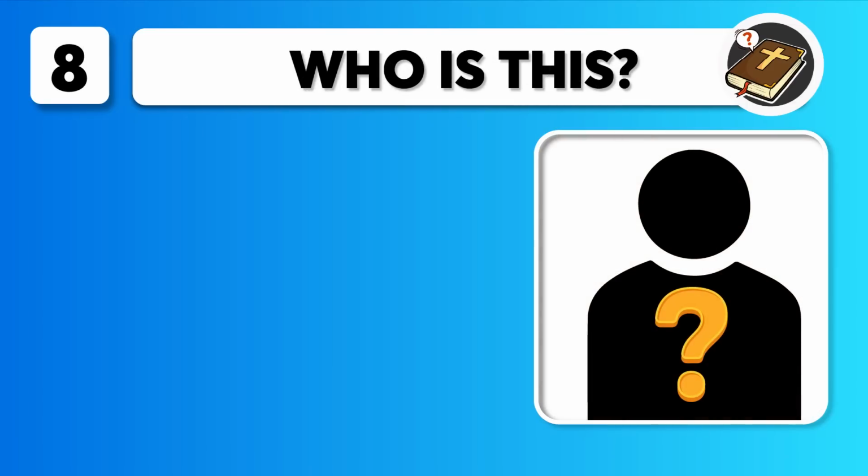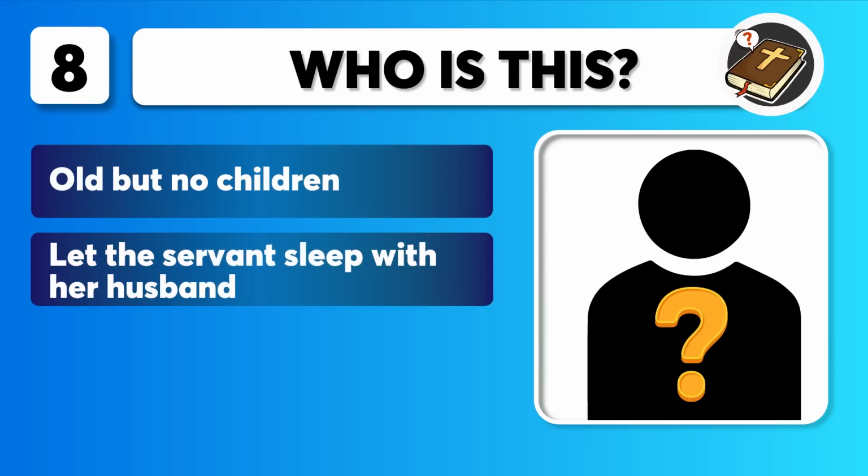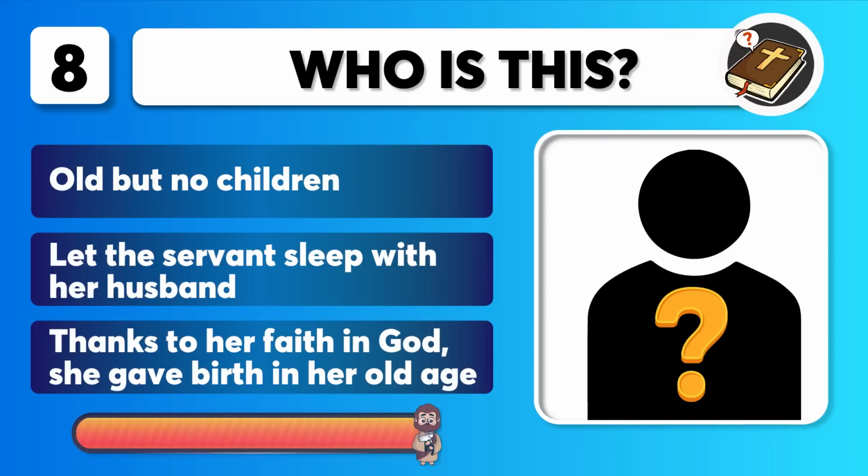Question 8 includes clues. Old but no children. Let the servant sleep with her husband. Thanks to her faith in God, she gave birth in her old age. Who is this? You get 10 seconds.